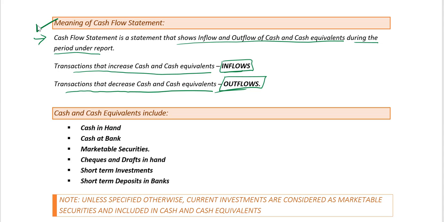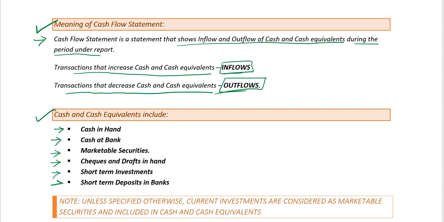Now let's see what this cash and cash equivalents include. They include the cash in the hand, the cash at bank, all marketable securities, checks and drafts in hand, short-term investments, and short-term deposits in banks.